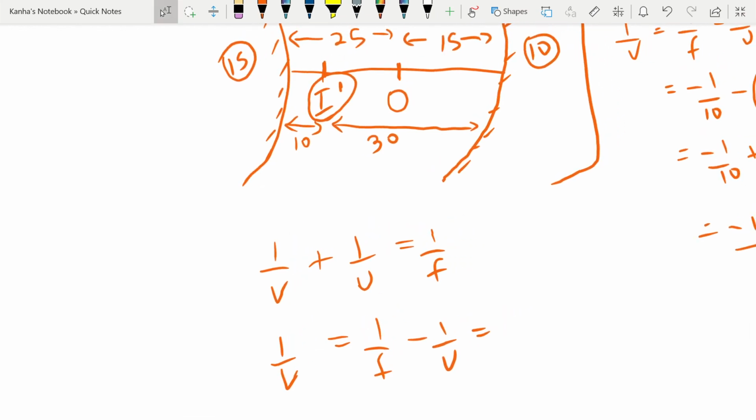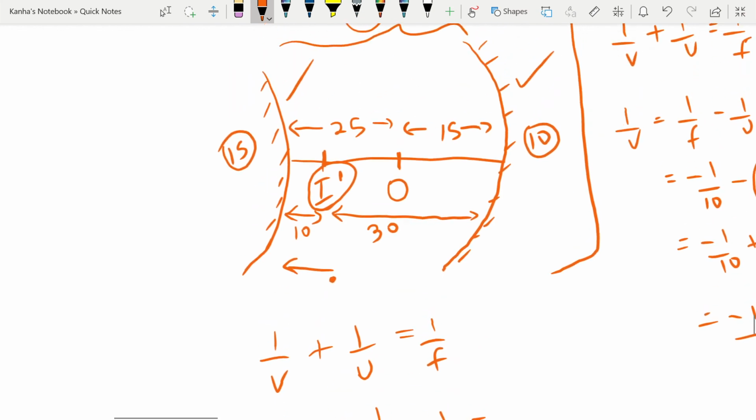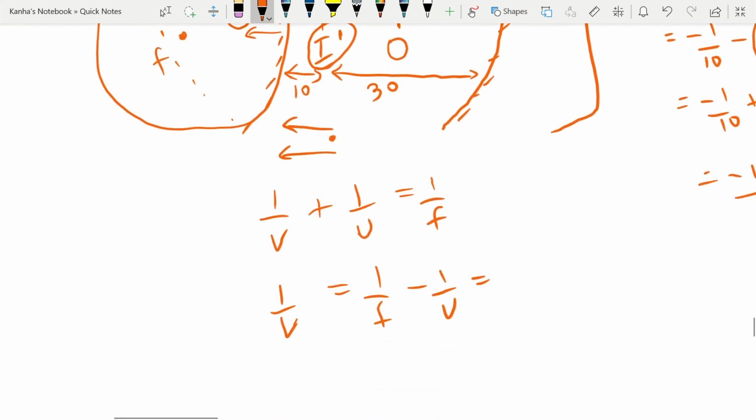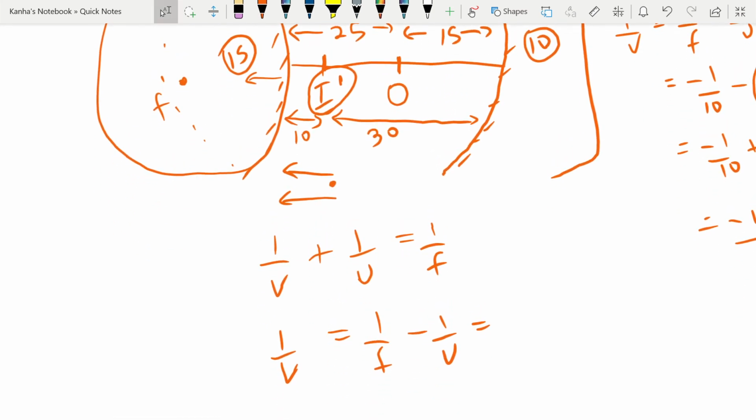You can see that the object is on this side and light rays are going in this direction. For a concave mirror, if I complete this circle, the radius of curvature and even the focal length are on this side, in the direction in which the light rays are going. With this in mind, my focal length will be positive, so it can be written as 1 by 15.